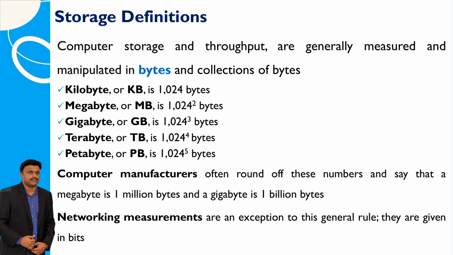However, in everyday language, computer manufacturers often simplify these numbers, stating that a megabyte is approximately 1 million bytes and a gigabyte is around 1 billion bytes. It's important to note that when it comes to networking, measurements are typically expressed in bits, which is a different unit from bytes.